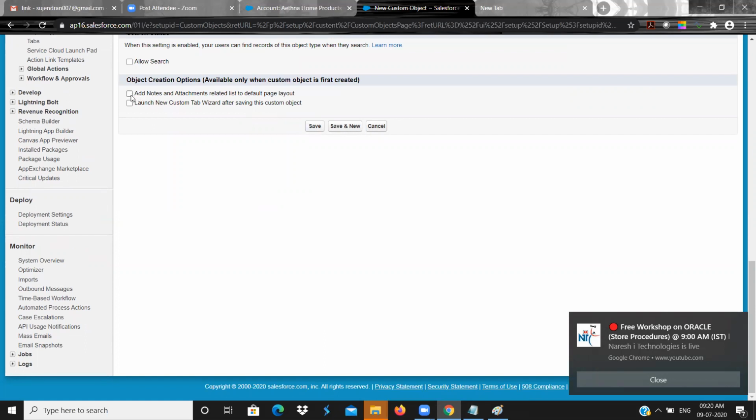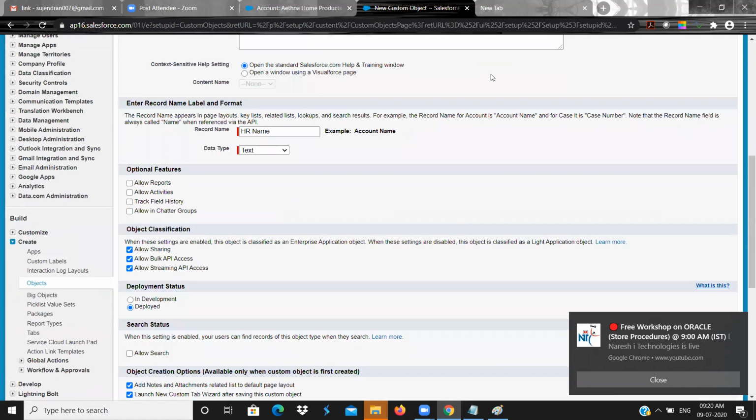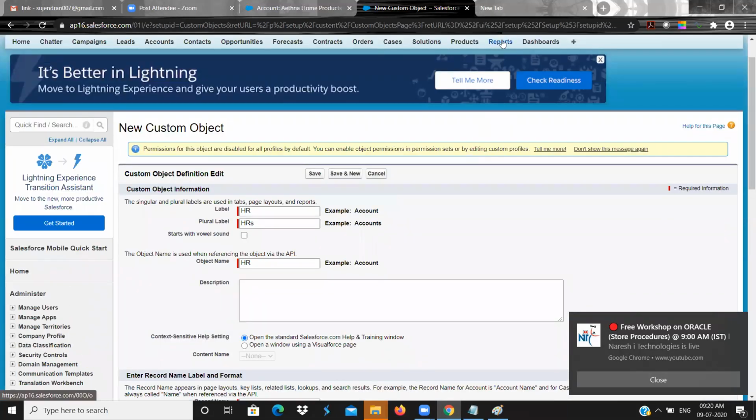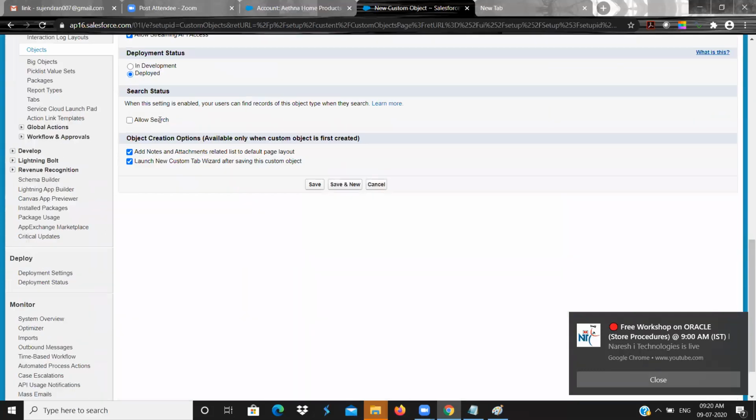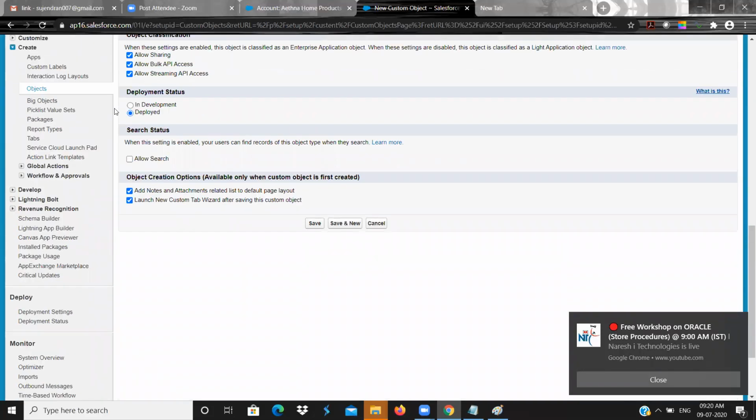Add notes and attachment, and Launch New Custom Tab Wizard. If I check this tab wizard, it will ask me to create a tab for this object. If I did not check this checkbox, I need to go to the tab area and create the tab manually. If I check it, after saving the custom object, it will automatically take me to the tab area.